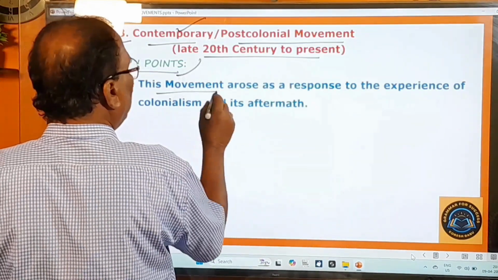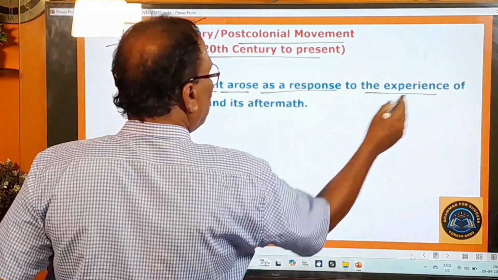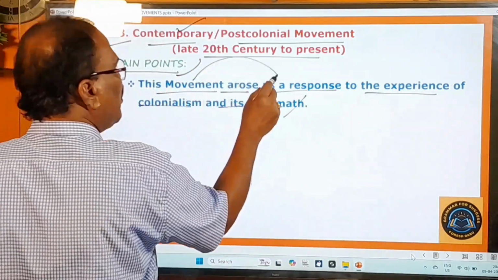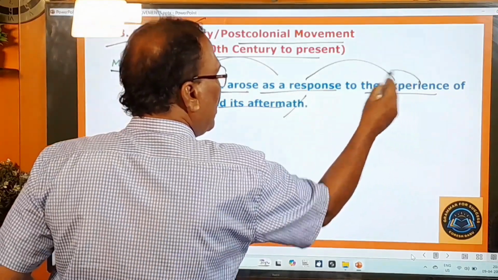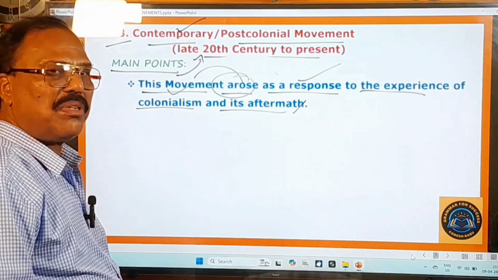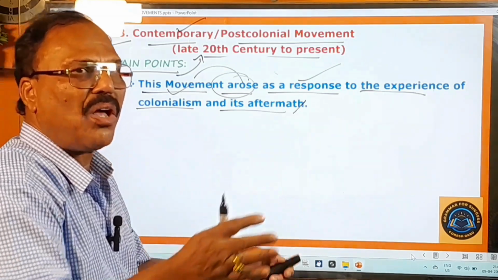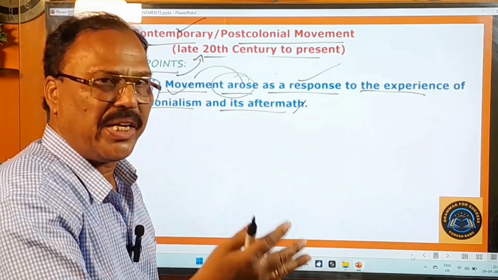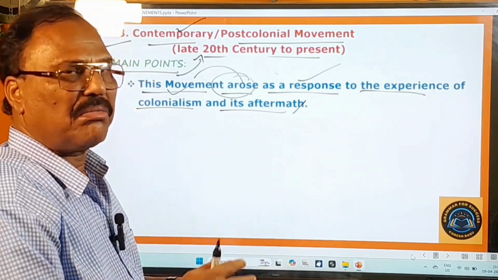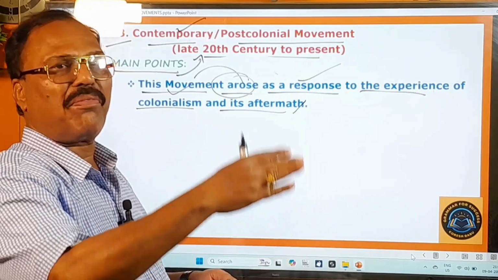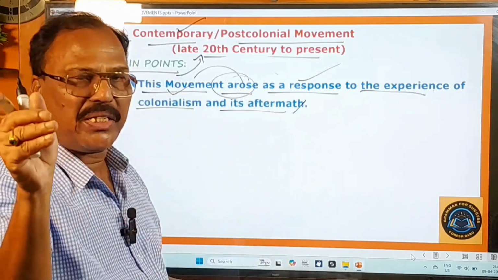Okay, this movement arose as a response to the experience of colonialism and its aftermath. So this movement came into existence as a response to the experiences of colonialism. What is this colonialism? Colonialism is nothing but the domination of a people or area by a foreign state or nation. So that is called colonialism. Okay, domination of a people, domination of an area by a foreign state or foreign nation.